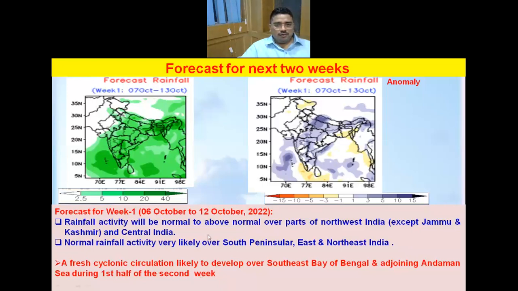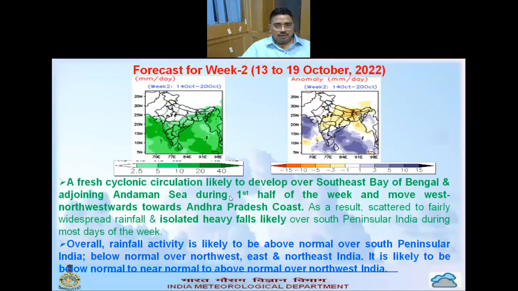Now move to forecast for week two. So a fresh cyclone circulation is likely to develop, as already mentioned, over southeast Bay of Bengal and adjoining Andaman Sea. And under the influence of this, scattered to fairly widespread rainfall with heavy falls is likely over south peninsular India during most days of the week, and overall rainfall activity is likely to be above normal over south peninsular India, below normal over northwest, east, and northeast India, and likely to be below normal to near normal over rest parts of northwest India. So this is the forecast summary for the second week.